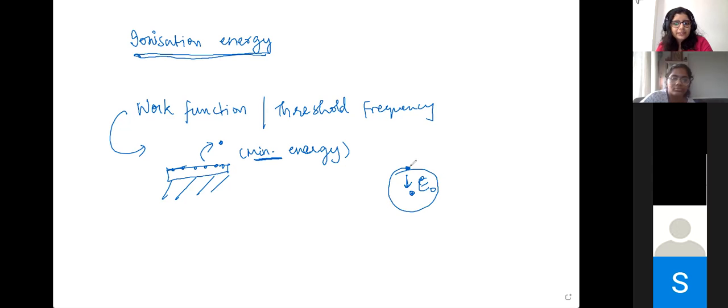In order to be released, the electron needs to overcome these forces. So to overcome these forces, this minimum amount of energy is required to eject it.